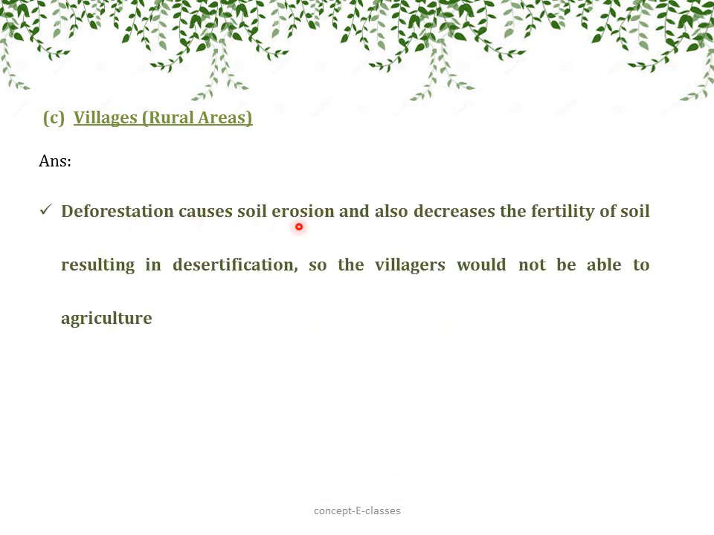Deforestation causes soil erosion and it also decreases the fertility of soil, which results in the process of desertification. What do you mean by desertification? It is a process of conversion of fertile land into desert. So the villages would not be able to do agriculture in such a land, thereby having a shortage of food.